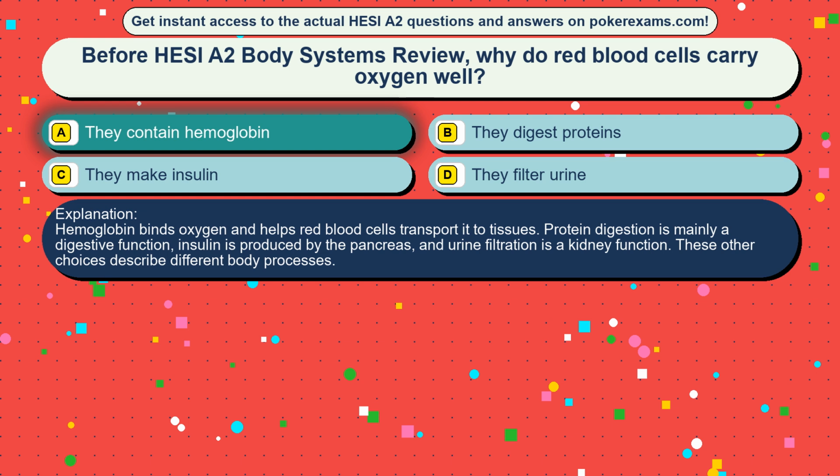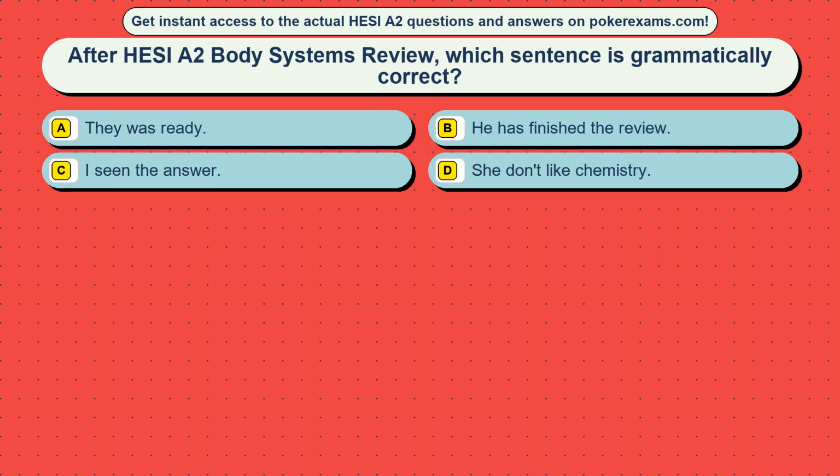Protein digestion is mainly a digestive function, insulin is produced by the pancreas, and urine filtration is a kidney function. These other choices describe different body processes. Question 26. After HESI A2 Body Systems review, which sentence is grammatically correct?